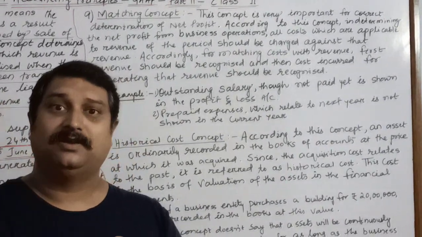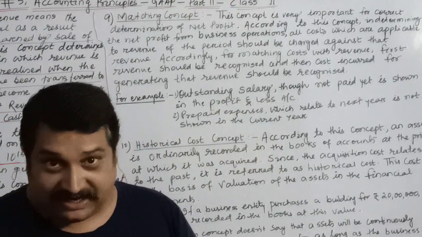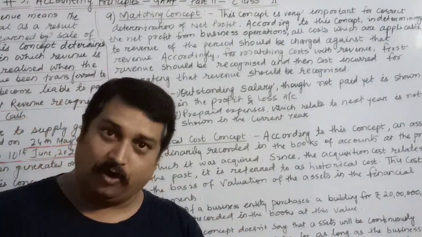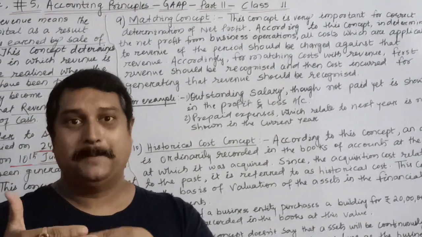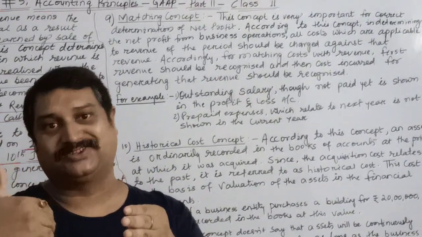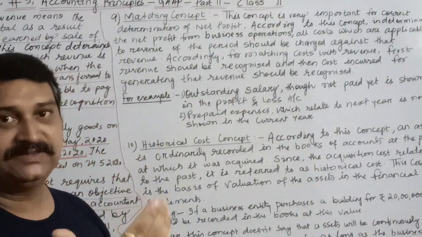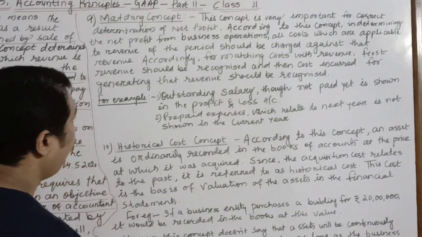So the cost or the expenses involved in generating the revenue must also be identified and recorded during the same period of time. So this concept matches the revenue of a period with the expenses or its cost. That is why the name has been given matching concept, where revenue is matched with the expenses.